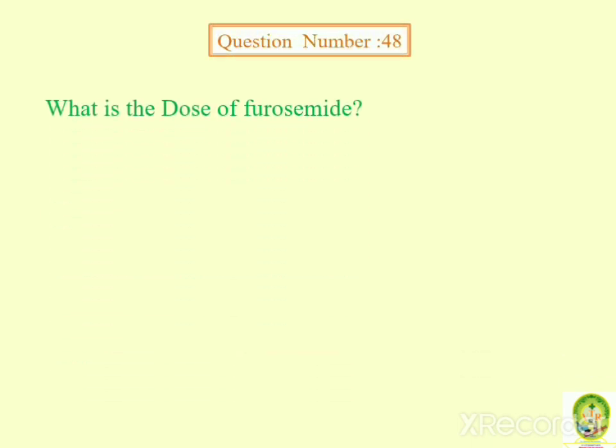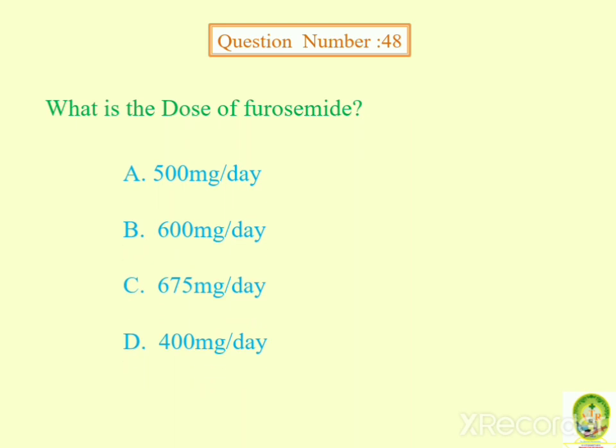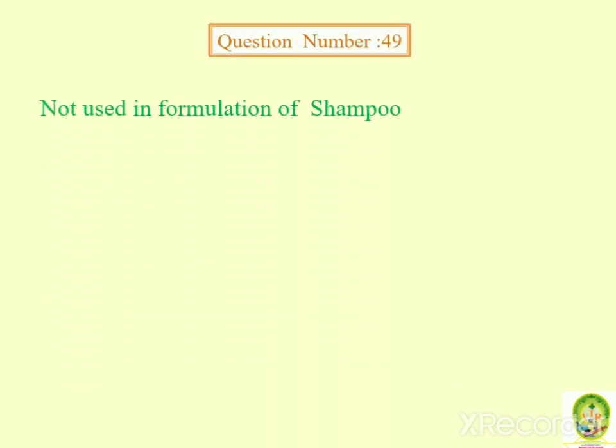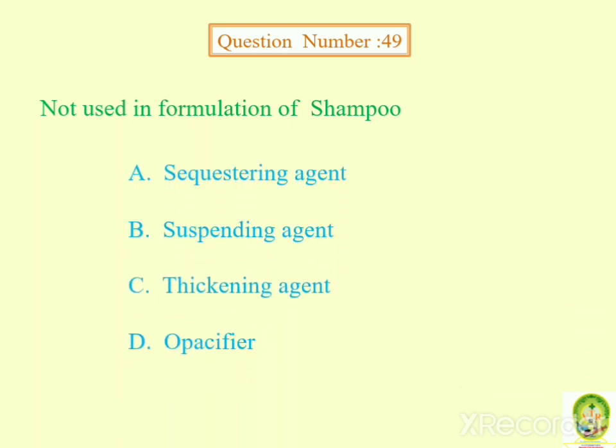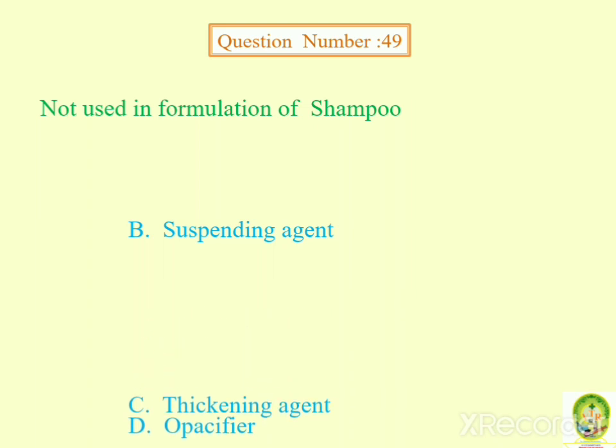What is the dose of furosemide? So the dose of furosemide is 40 to 80 mg per day, but it can be titrated maximum up to 600 mg per day. Next question. Not used in formulation of shampoo: sequestering agent, suspending agent, thickening agent, opacifier. Answer is suspending agent.